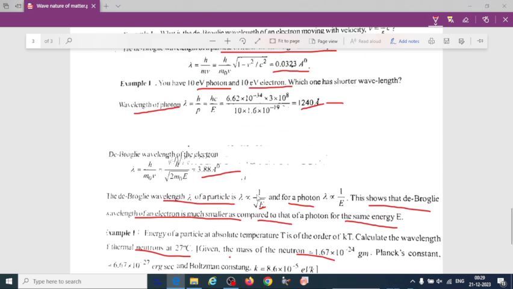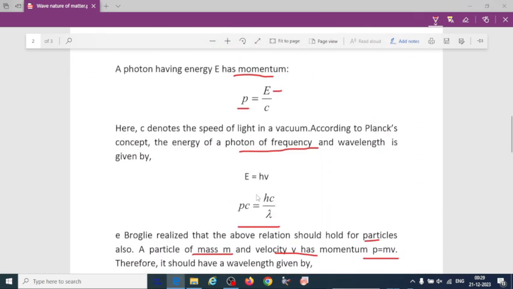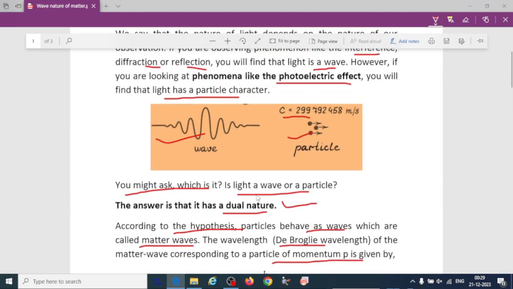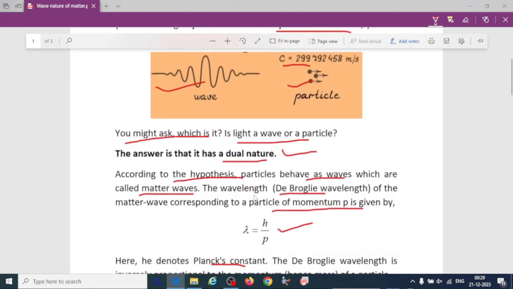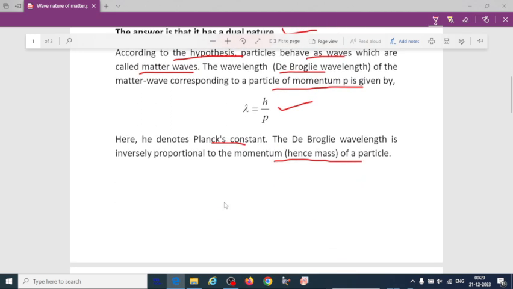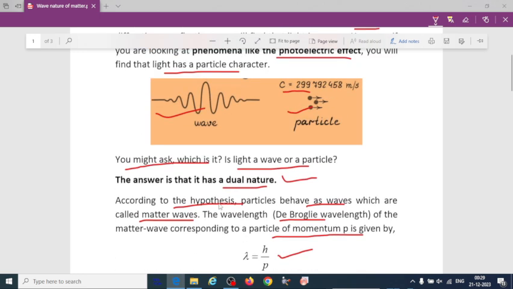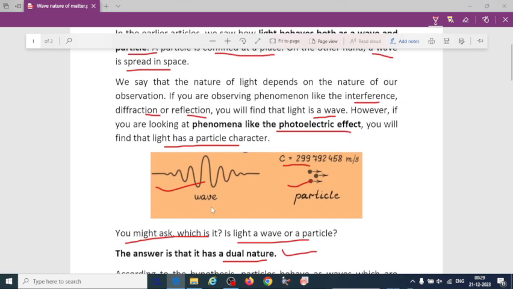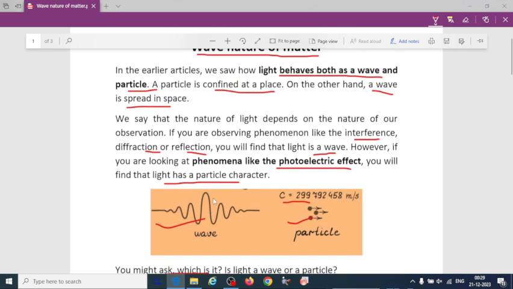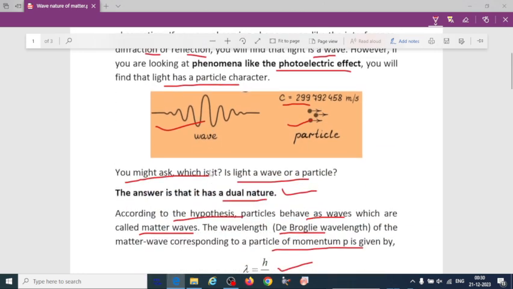So like that you can solve some of the problems related to de Broglie wavelength, or wave nature of matter, or dual nature, or wave-particle duality. So particle can behave like wave, wave can behave like particle. So this is a very fundamental and important concept from quantum mechanics, and this is also quite interesting.